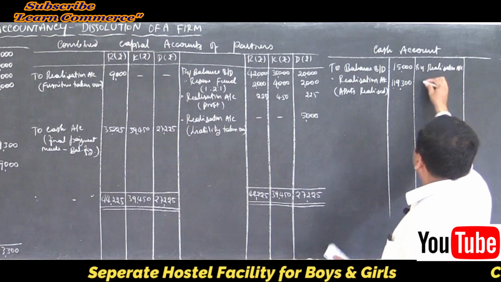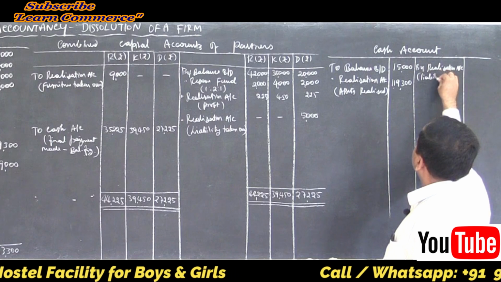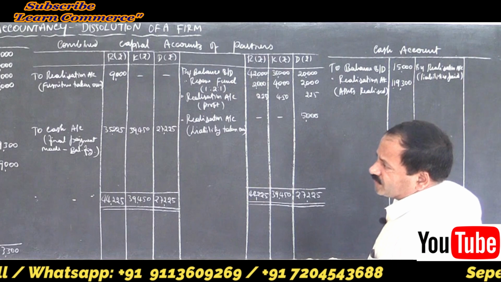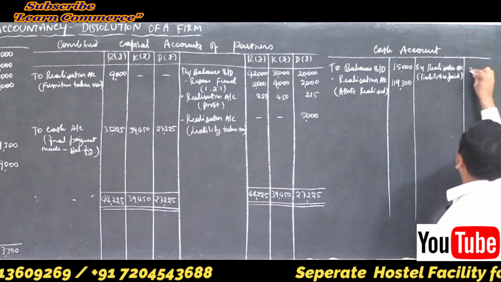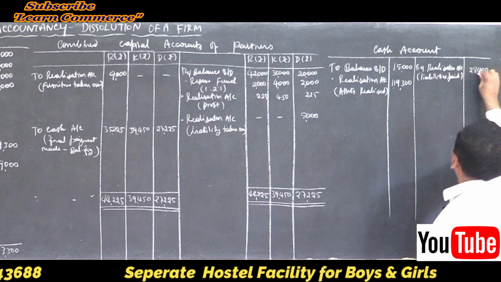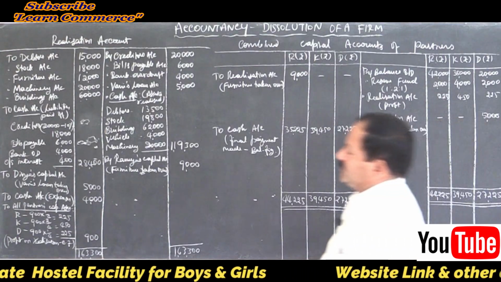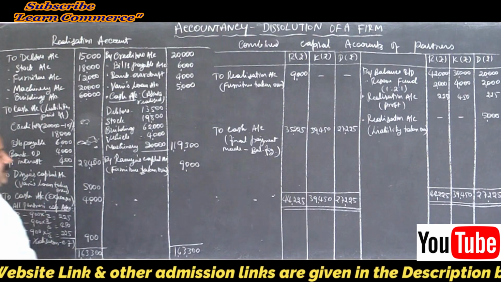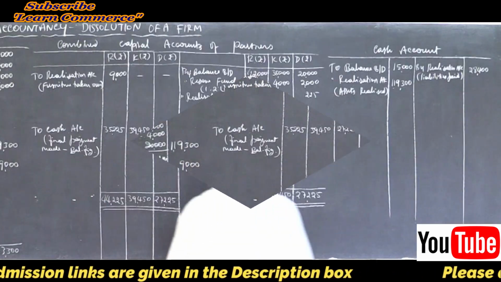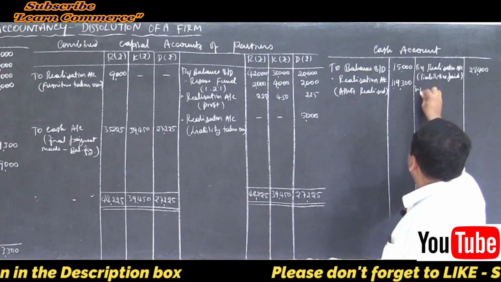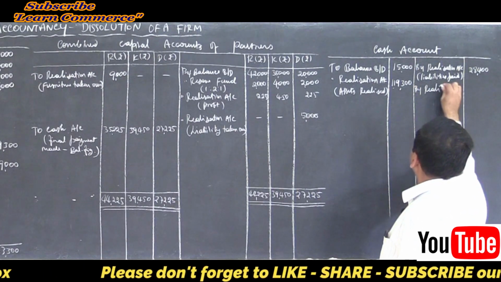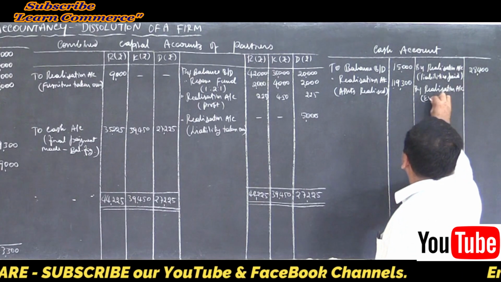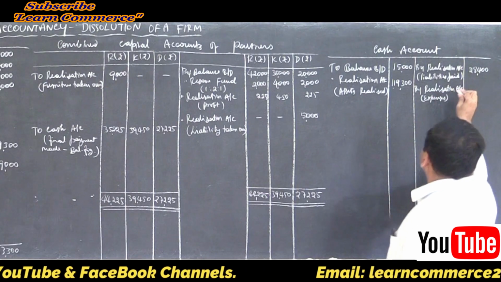By realization account, liabilities paid. Write the total amount. How much? 28,400. Right? 28,400. Then what else? There is one more cash. Realization account to cash account, expenses on realization 4,000, right? So by realization account, within bracket expenses, isn't it? 4,000.